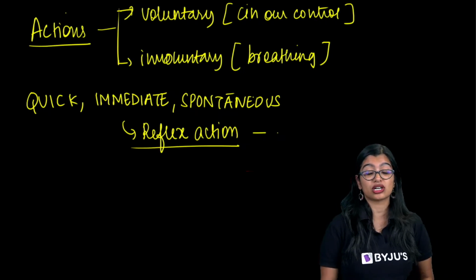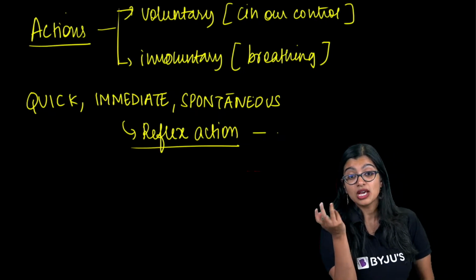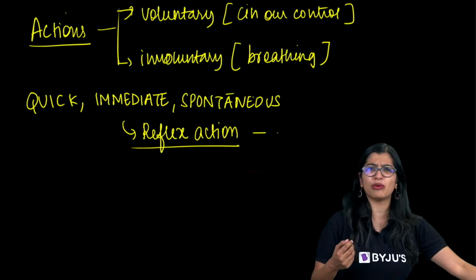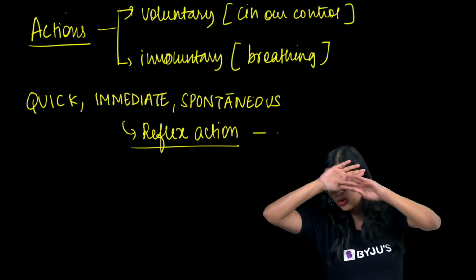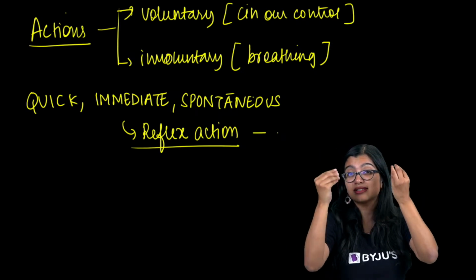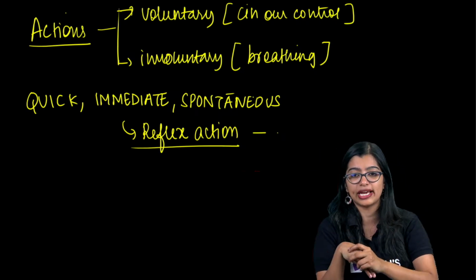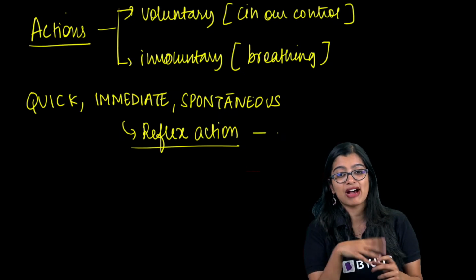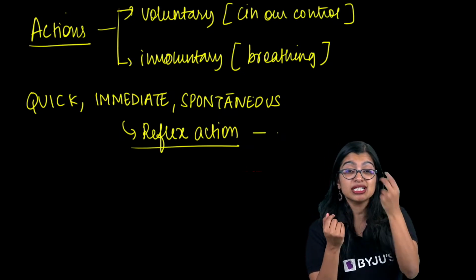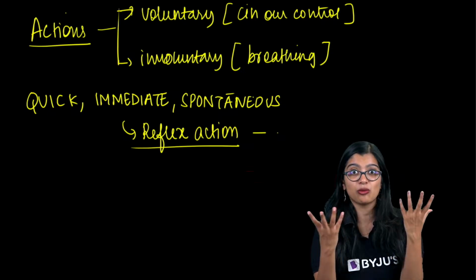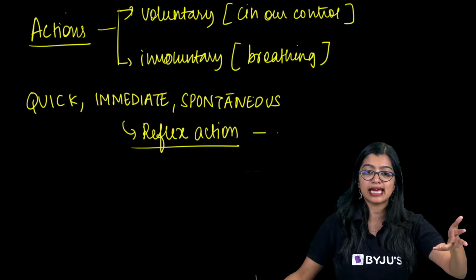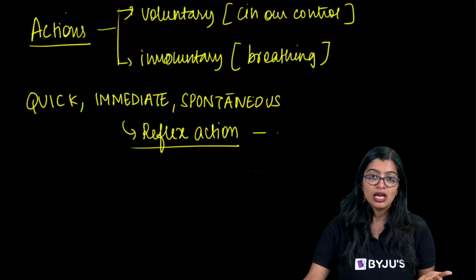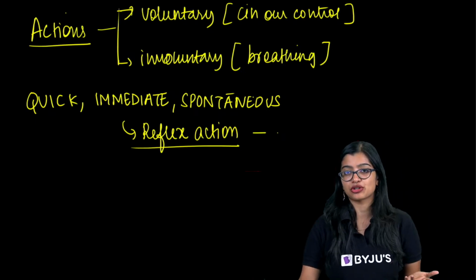Dilation or constriction of pupil, at times when we're sitting in a dark room and you walk outside and it's too bright. You'll do this because your eyes take a little bit of time to adjust to the surroundings. So yes, very good. Closing of eyes in contact with bright light. Even sometimes when dust particles fall into your eye, you bat your eyelids very fast. So that is also what we understand as reflex action. So these are all examples of reflex action.